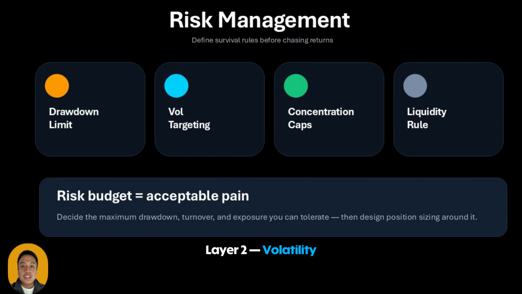Layer 2, volatility targeting. Instead of betting the same nominal amount, scale exposure so risk is stable. When volatility rises, position size decreases. This often improves survivability even if returns don't increase. Layer 3, concentration limits. Don't let one asset dominate your portfolio just because the recent backtest shows it wins. Concentration is how portfolios die. Layer 4, liquidity and turnover constraints. If your strategy trades too often, costs eat alpha. So enforce a turnover cap or rebalance less frequently.